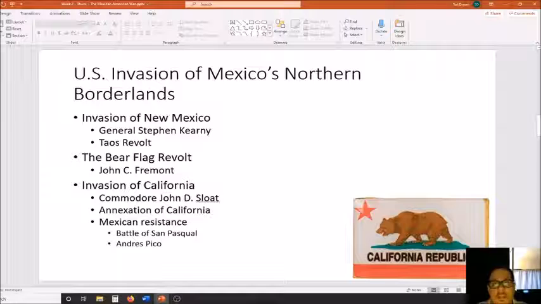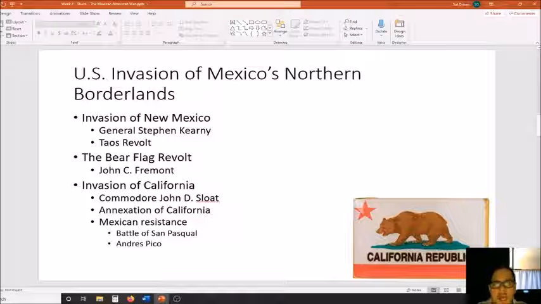But eventually, you will see members of the lower class, as well as Native Americans in New Mexico, rebel and give some resistance against the United States. This is the Taos Revolt. The resistance will last for a little while, but ultimately the U.S. Army will crush the Taos Revolt, and after that, there isn't much resistance in New Mexico. The U.S. Army has pretty much gained control of New Mexico.